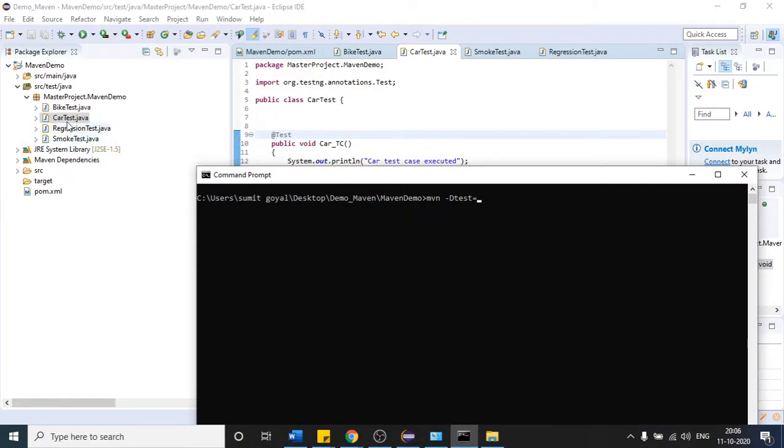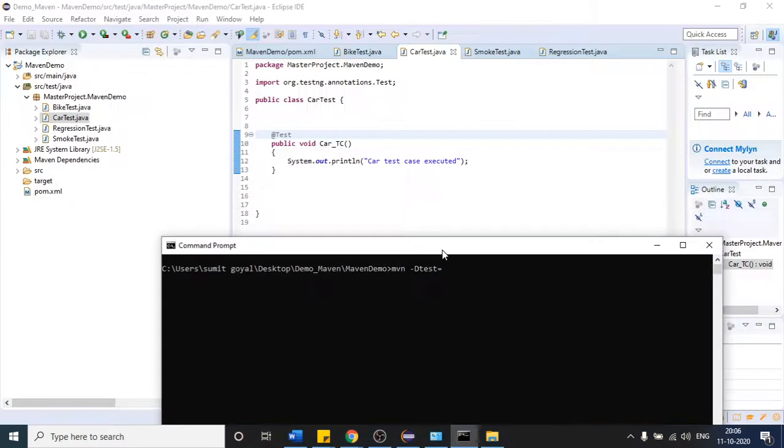Car test. Capital C A R test. After that you have to write test. This is mandatory, and the class name will keep changing every time. The rest of the things are constant. Hit enter. You will see only one test case is going to run.